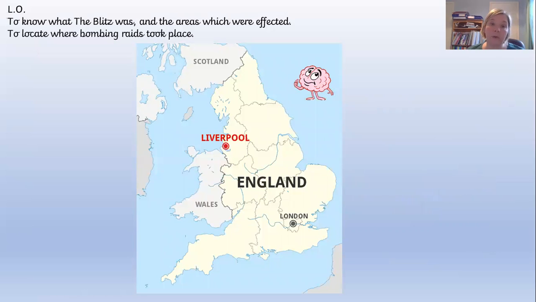So here you go. Here is a map of Britain, and I have put Liverpool on the map. And I want you to pause the video and have a think and have a chat about why you think Liverpool was one of the places that were chosen, bearing in mind what we've already talked about and what I've mentioned about different cities. Have a look and see if you can see why you think Liverpool was one of the places that was bombed by the Germans.